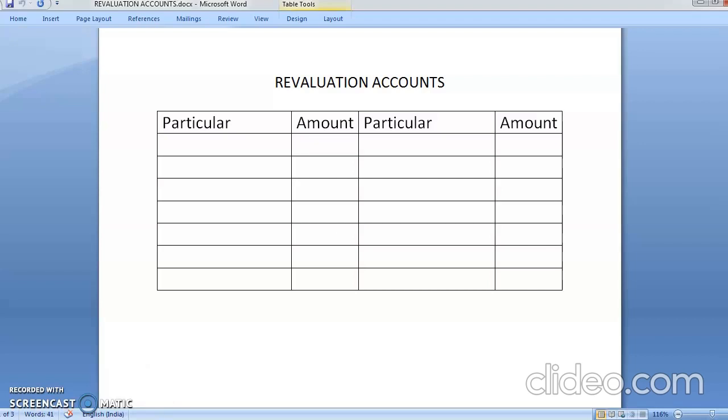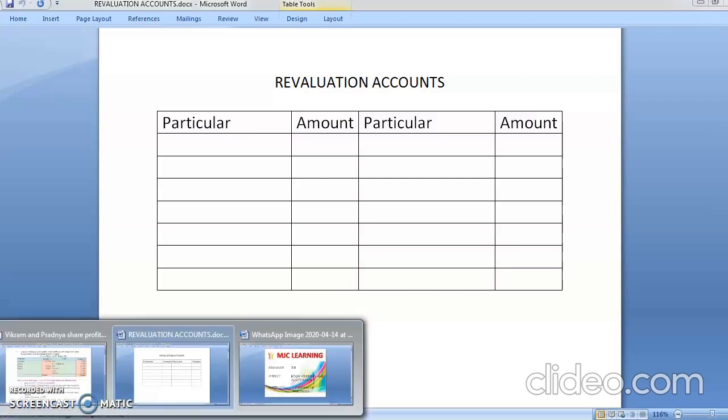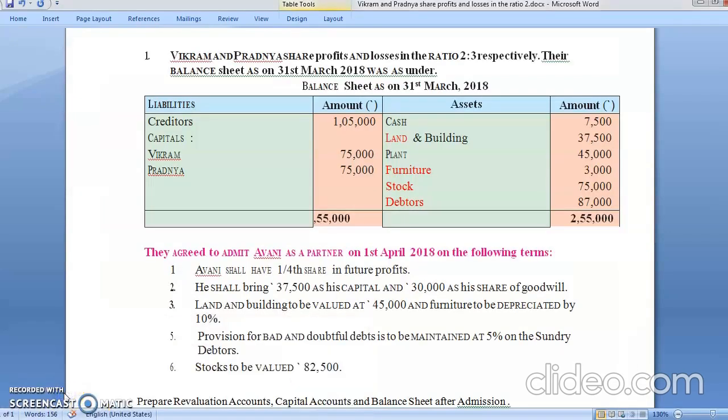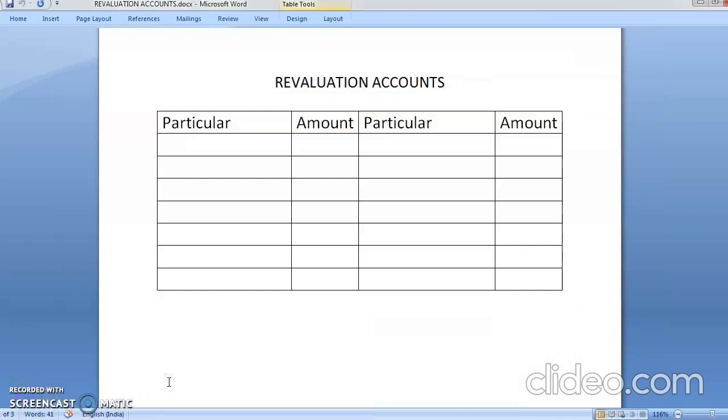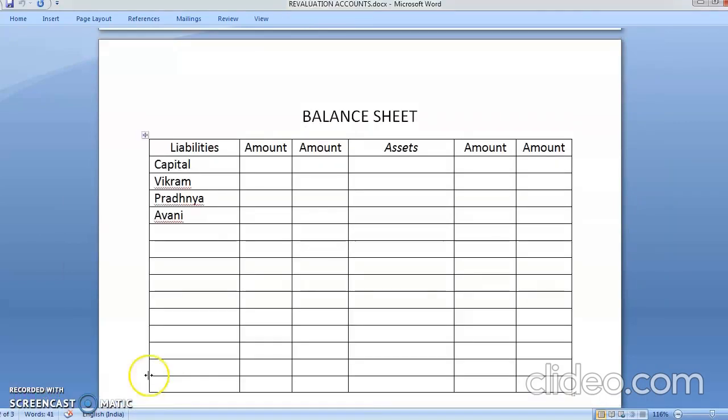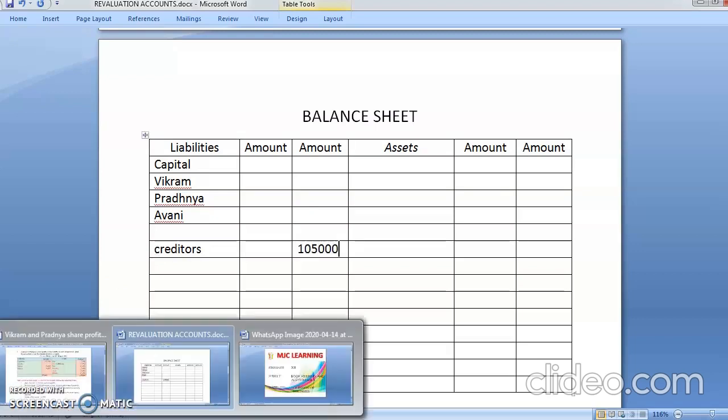Okay, now chalo. What was the first item? See, the first amount is what? Creditors. Do creditors have any adjustment? No. And where will the creditors come, tell me. The creditors will come in the balance sheet liability side. Am I correct? And as there is no adjustment, we will directly write the amount in the outer column. So it is 1,05,000.